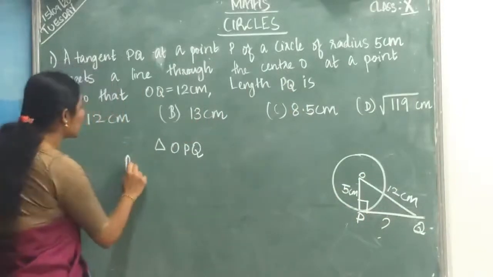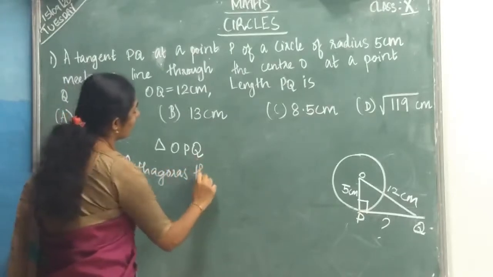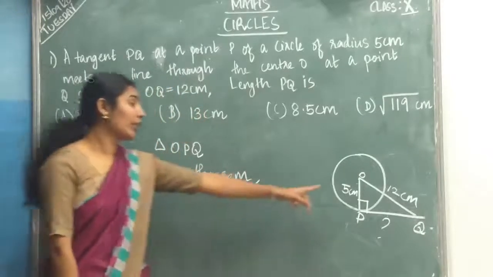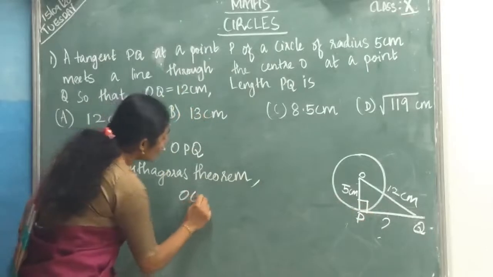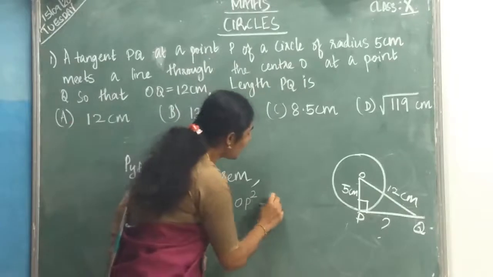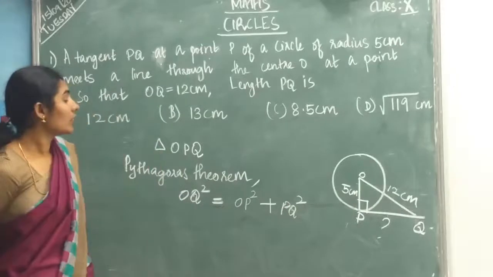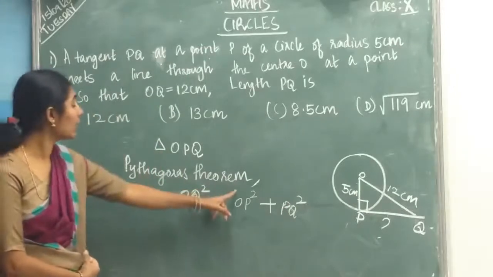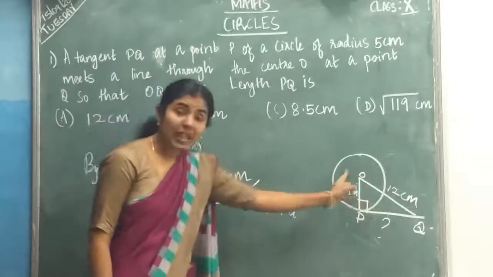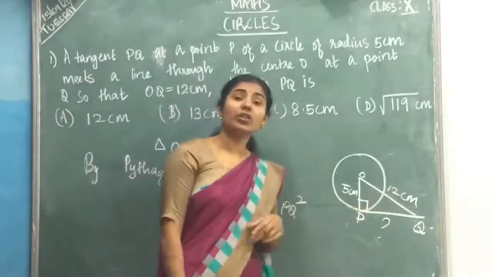So by Pythagoras theorem, we can say OQ square, that is hypotenuse square, is equal to OP square plus PQ square.